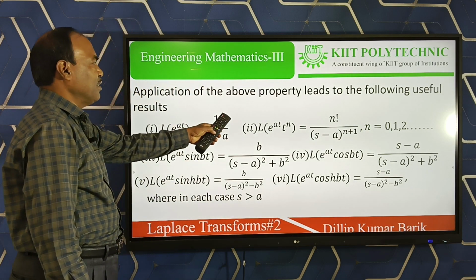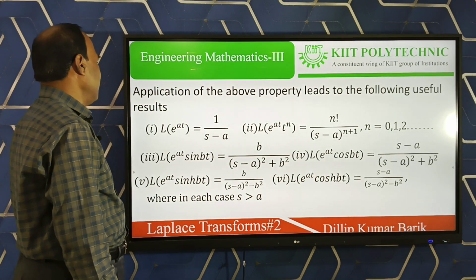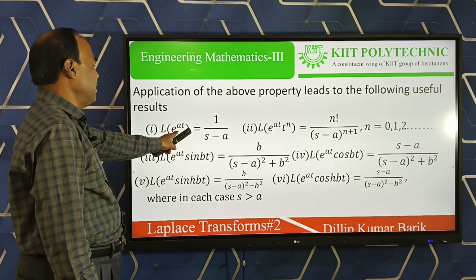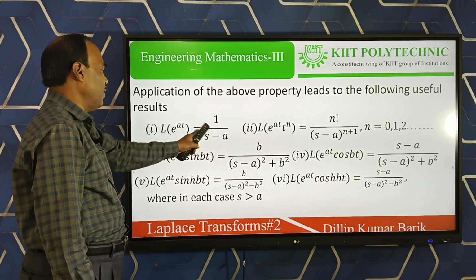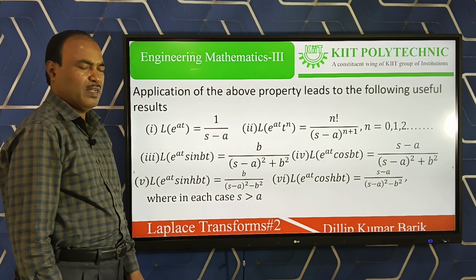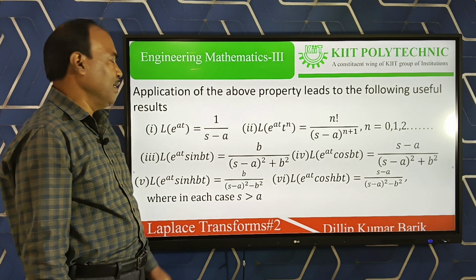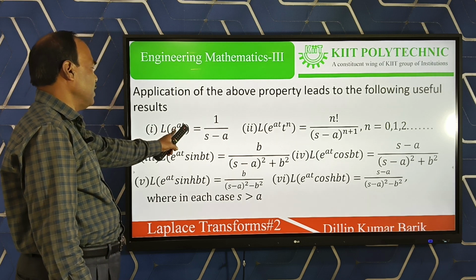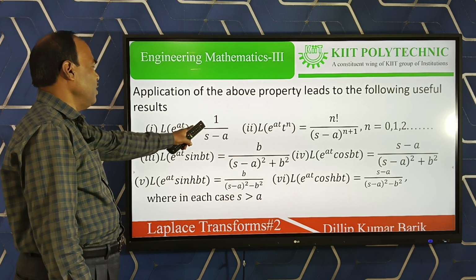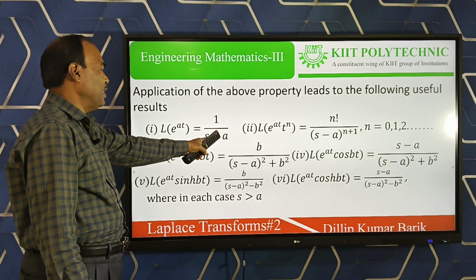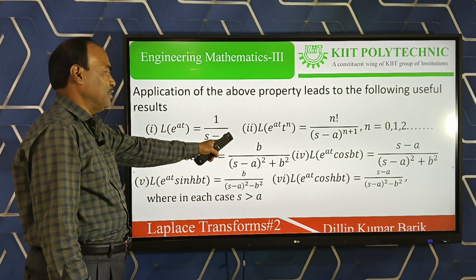These are some applications related to our shifting property. Laplace of e to the power at times 1 is 1 by s minus a. Why? Laplace of 1, as we know from the last class, is simply 1 by s. Now 1 multiplied with e to the power at, it will be 1 by s with s replaced by s minus a, meaning 1 by s minus a.